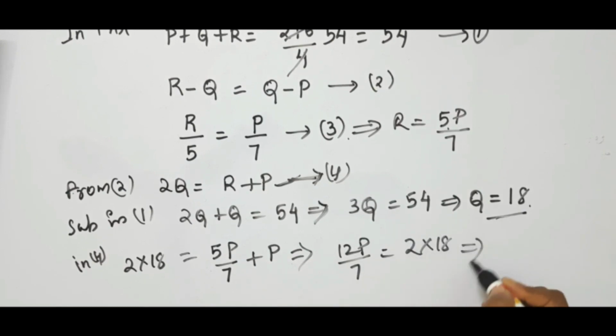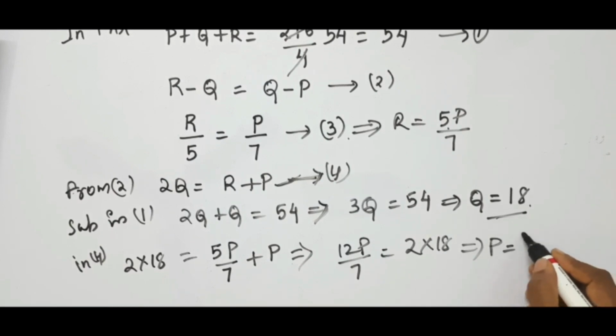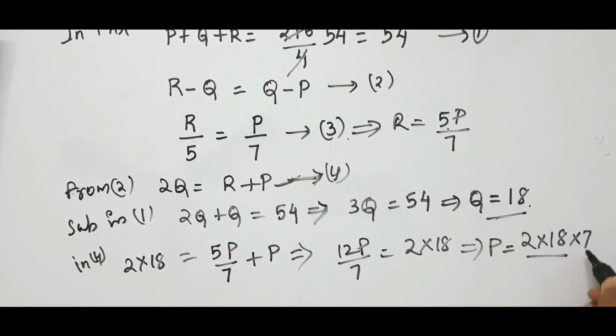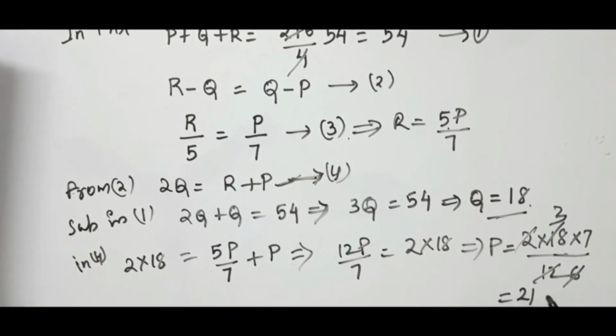Is it not? So P equal to 2 into 18 by 12 into 7. So this is equal to 21. We got P as 21.